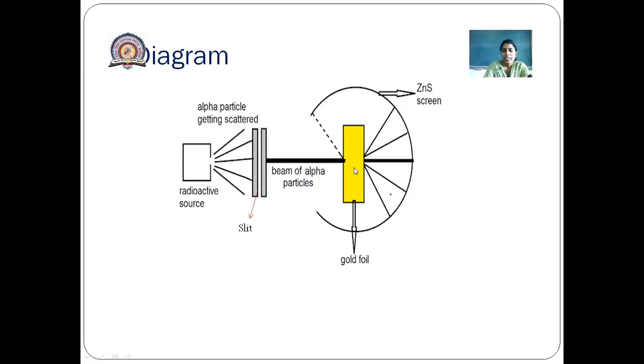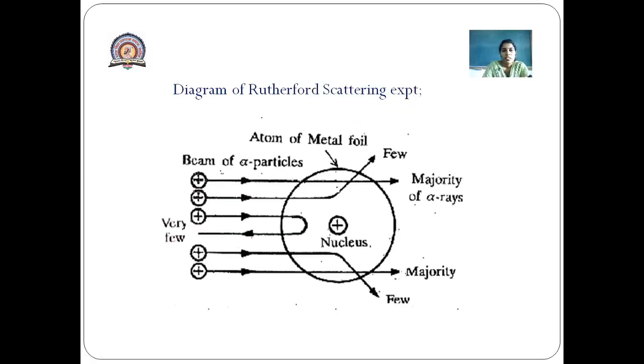Now in this experiment, when these alpha particles struck the foil, what observations did he make? We will see that in the next diagram. The first observation: most of the alpha particles passed straight through the foil. Here we write majority, most of the alpha particles.